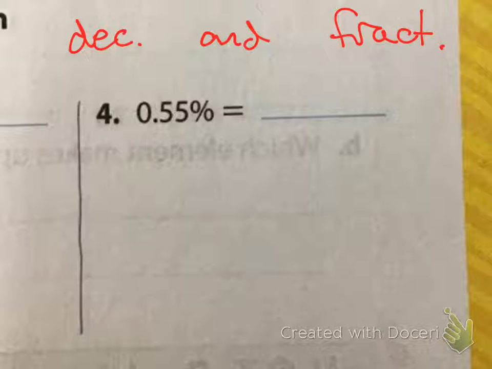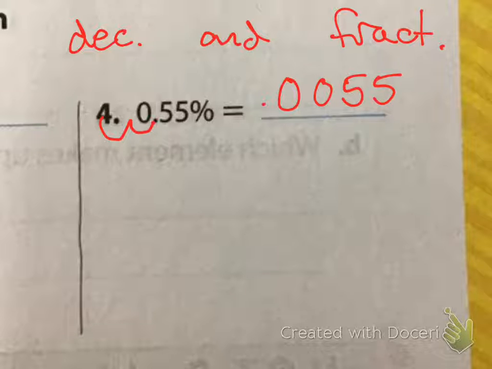Who can tell me, Miles? You have to move the decimal over 2 times. Perfect. We move it over 2 times to the left because we're moving it away from our percentage sign. So we move it 1, 2. So we get our decimal to be 0.0055.